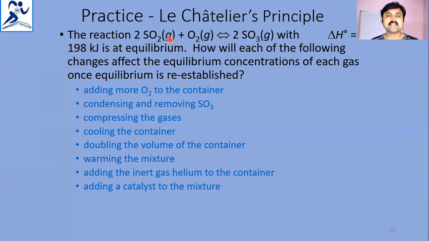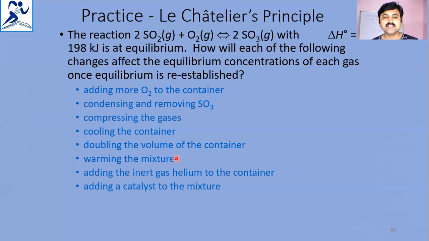Doubling the volume of the container means the pressure is reduced. When the volume increases, pressure reduces. When pressure reduces, the equilibrium shifts in the direction with the greater number of molecules. Warming the mixture: when you heat the mixture, what will happen? For an exothermic reaction, if you increase the temperature, the reaction proceeds in the backward direction.